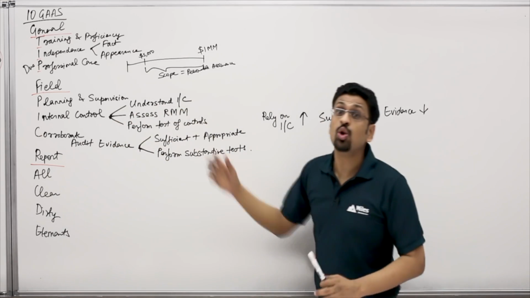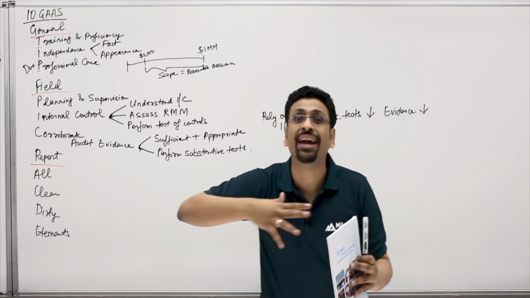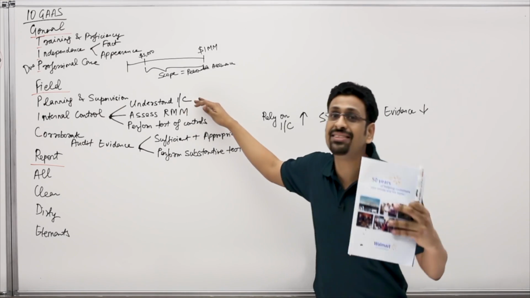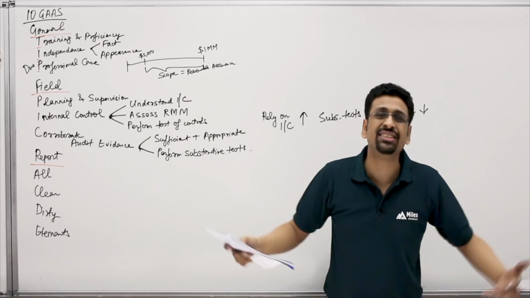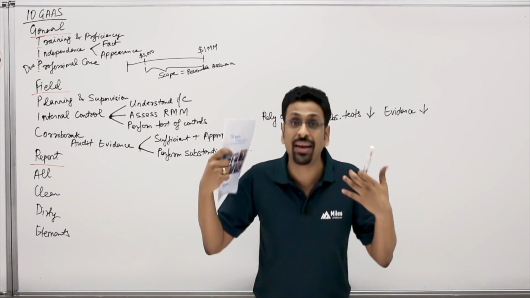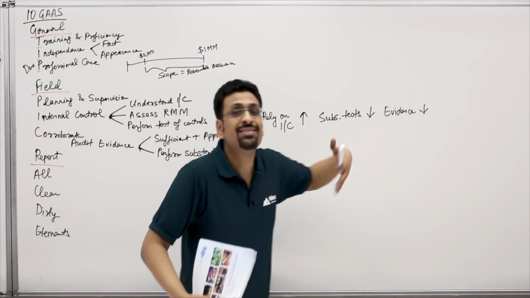So if internal controls are very good, if management has proper, very strong internal control creating those numbers, the chances of these numbers being materially misstated is pretty low. And we say we really don't need a lot of work on these numbers. We think that these numbers are going to be correct, they're going to be true. So we do less work. Less work means less evidence.